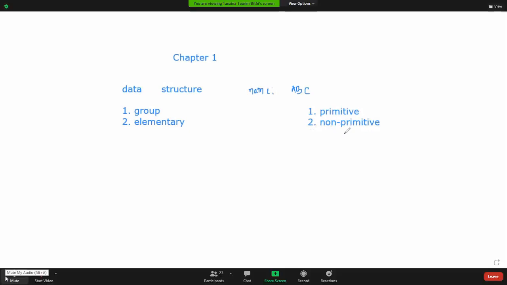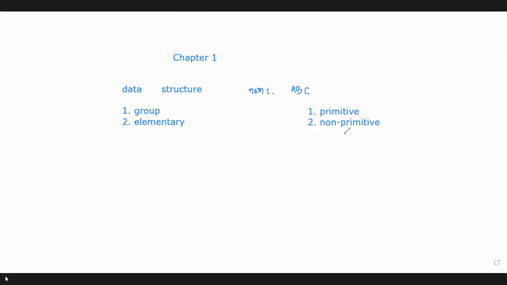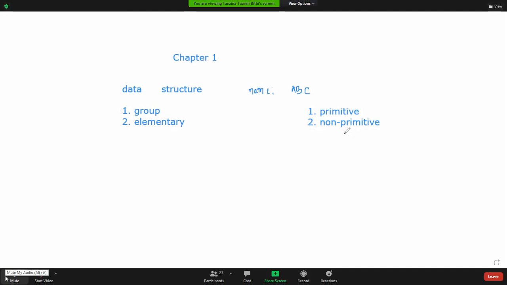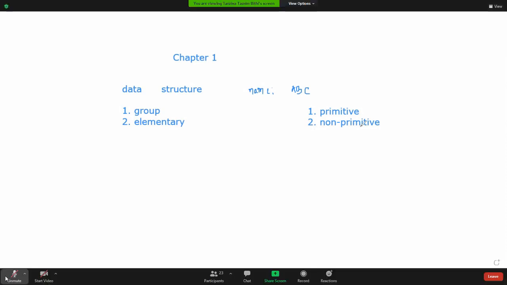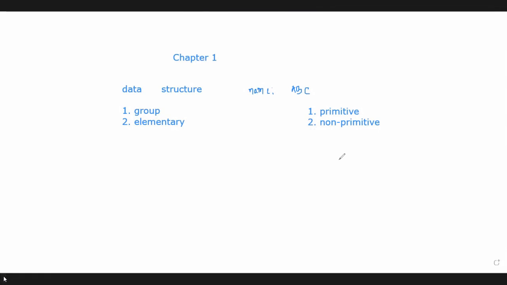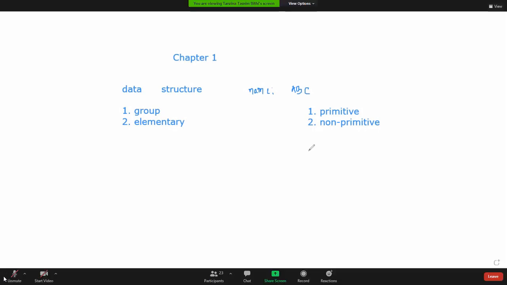So what is primitive data structure? Where we can use the basic data types, the fundamental data types which cannot be divided, such as integer, float, character. And what is non-primitive data structure? Non-primitive data structure is based on derived data types, made from integer, float, or character. We can create some other data types, and when we use those data types in a structure, that is called non-primitive data structure. Is that clear?